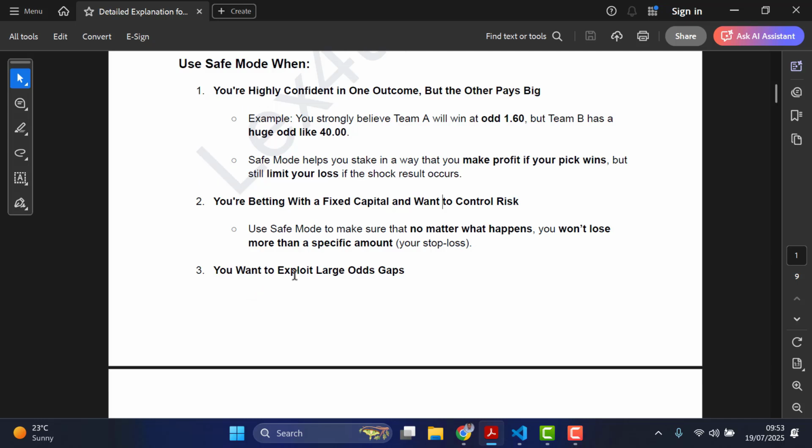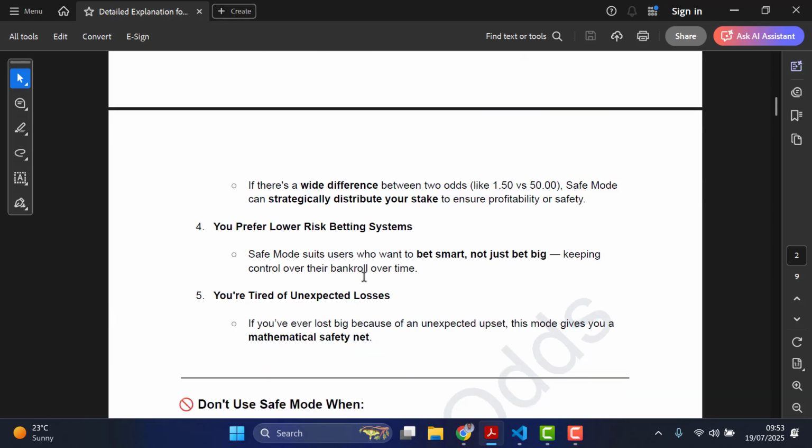Okay, now next one, you want to exploit large odds gap, which means all those bets that have a large odds gap, you want to make use of them and make money from them. Another aspect is that you prefer a low risk betting system, because surely this is low risk, and that's why it can also come with a low profit margin, because you are being too secure using this approach, whereby you prefer collecting your capital if it doesn't go your way, or you want to collect at least some profits if it goes your way.